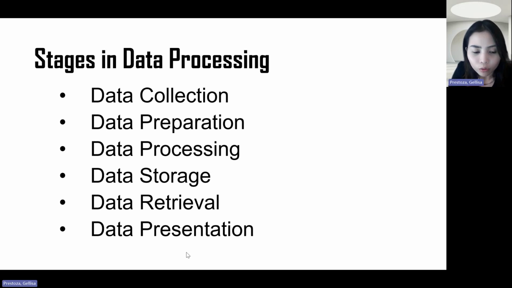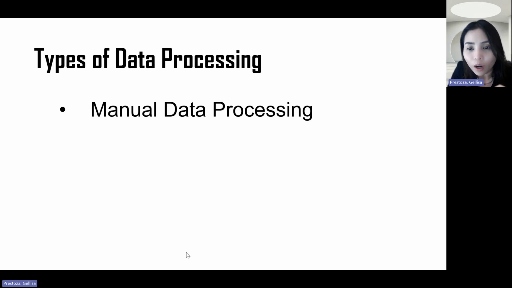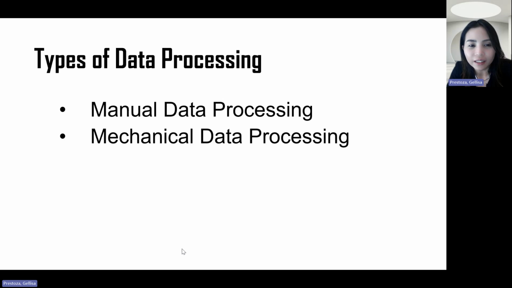Now, how are we going to do this? There are different types of data processing. Number one, we have manual data processing. Of course, from the term itself, it involves human effort and manual tasks to do the data processing. It's a human doing the data processing, very manual. You're not using any other tools. It's just your pen and paper and your brain. Manual data processing, right?